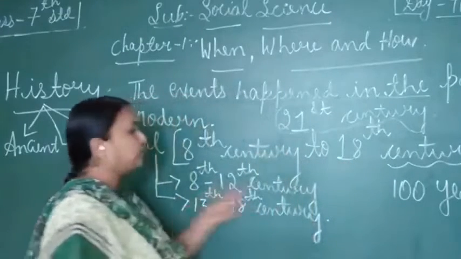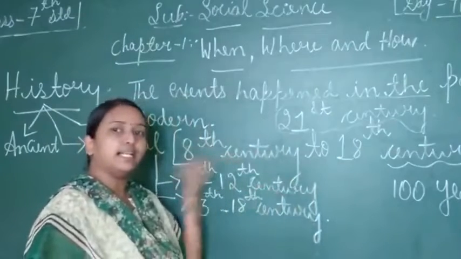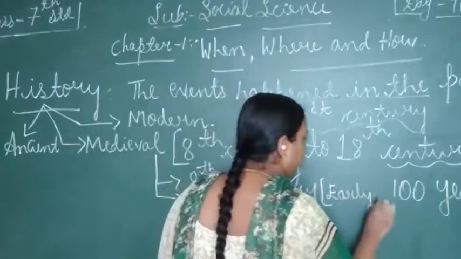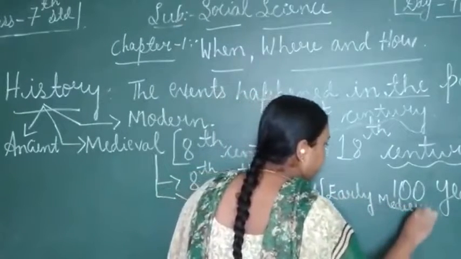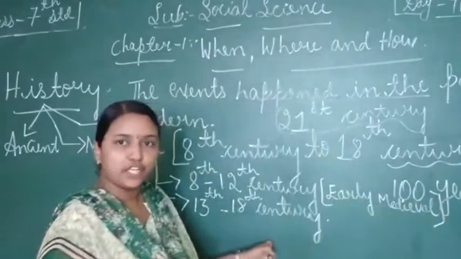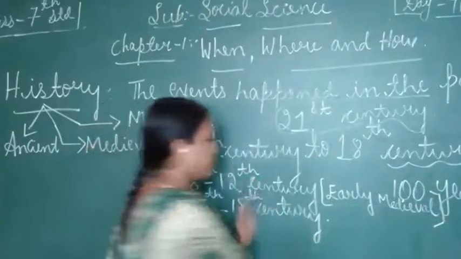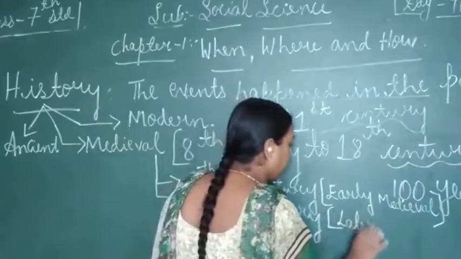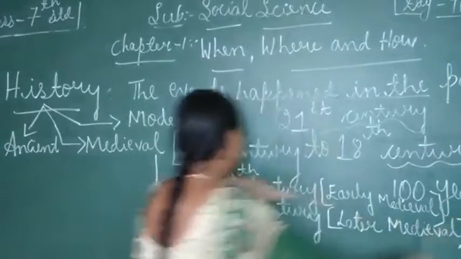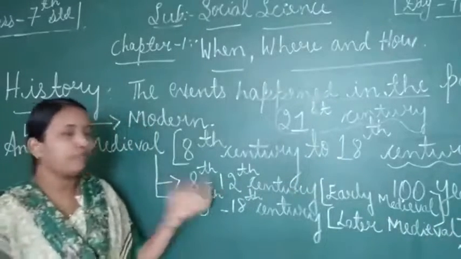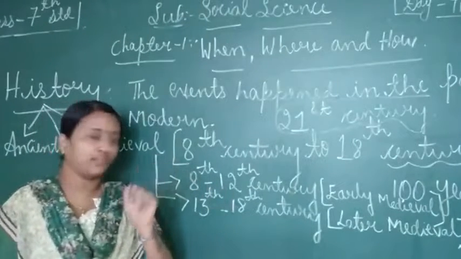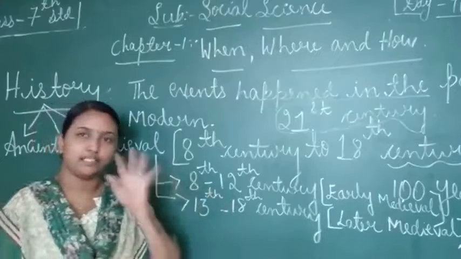From the 8th to 12th century is called early medieval history, and from the 13th to 18th century is called later medieval history. There is a gap of 5 centuries in each.